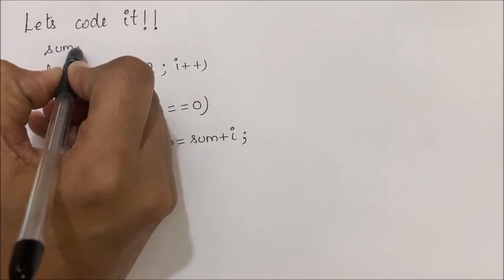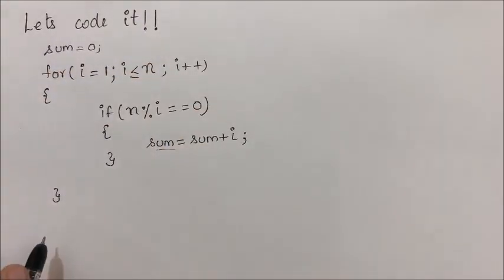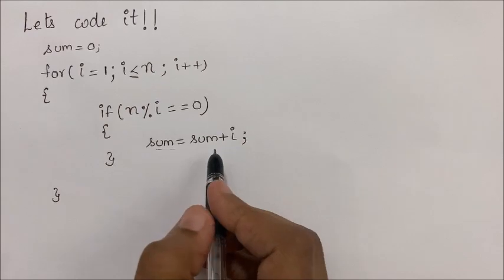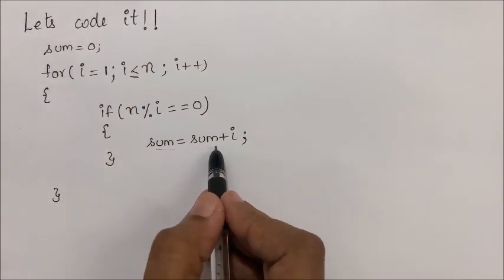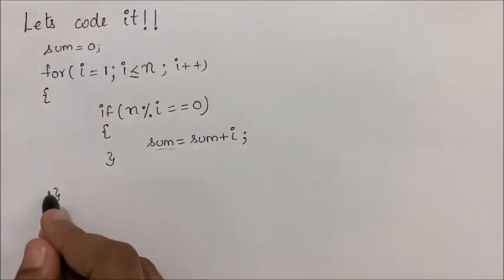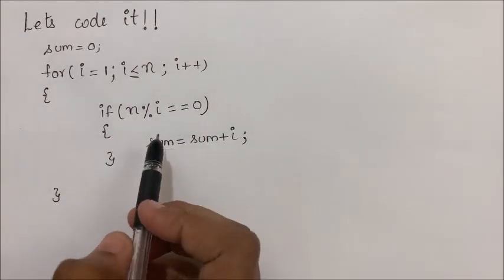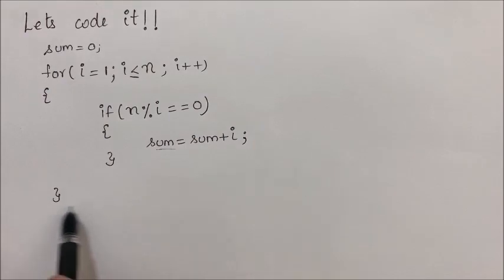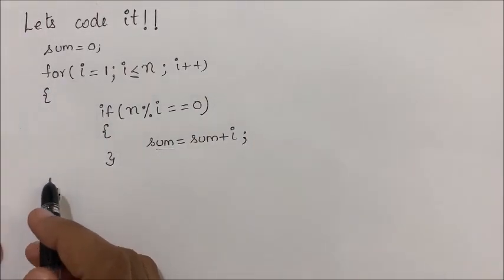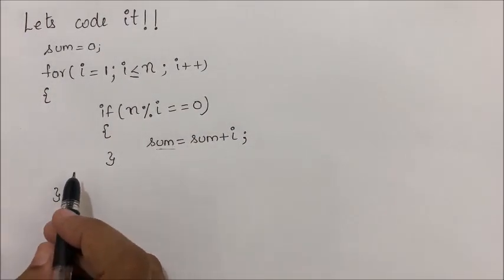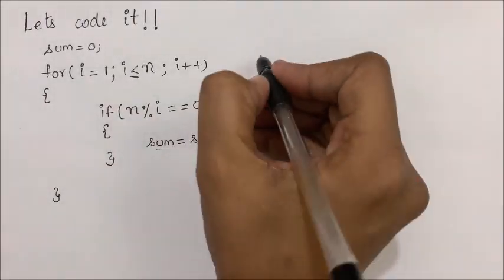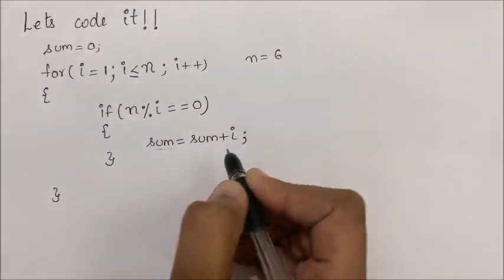Let it be 0. If we don't initialize the sum value to 0, it will take some garbage value and the final value will be an error. I mean not like an error but some garbage value. So this is the code to find out whether the given number is perfect or not. Just run this loop with the given number 6.